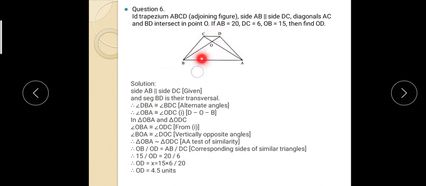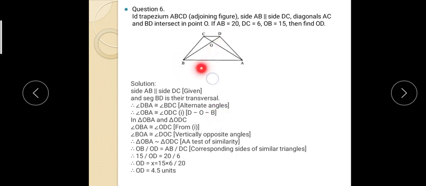Now see, side AB is parallel to CD, and segment BD is a transversal. Then these two angles are congruent: angle DBA and angle CDO, or you can say OBA and ODC, because of alternate angles.